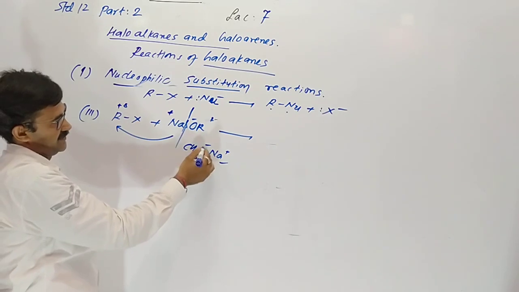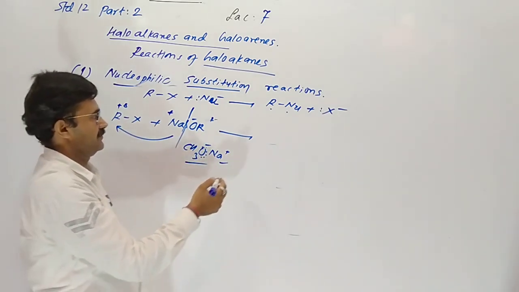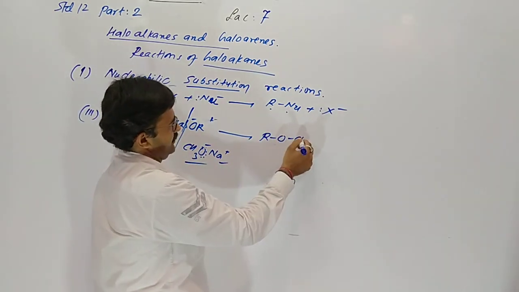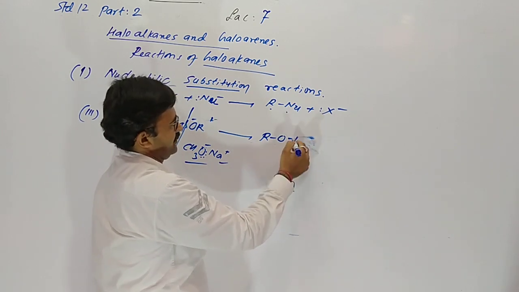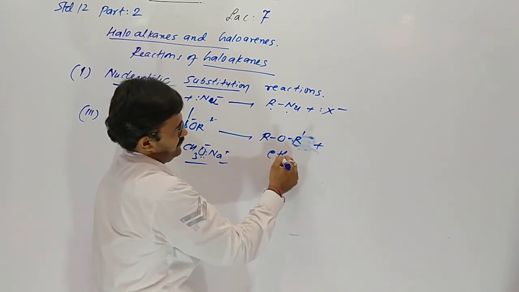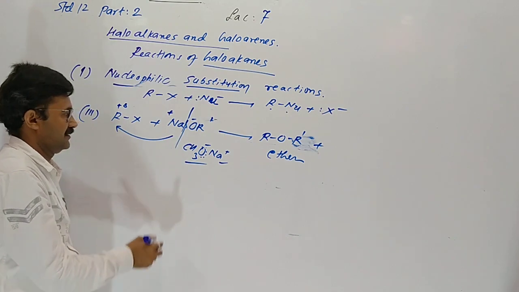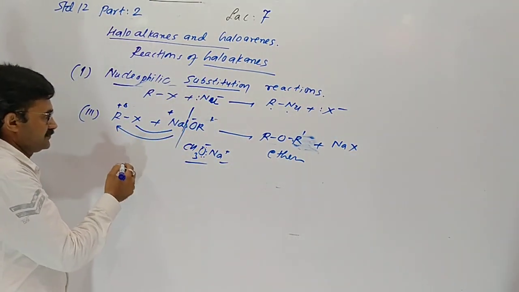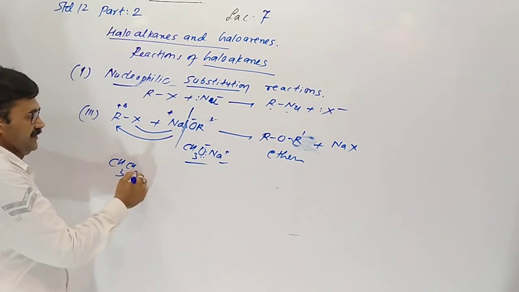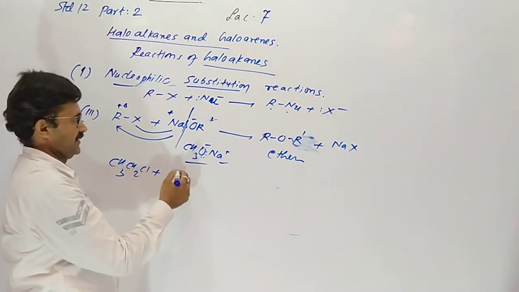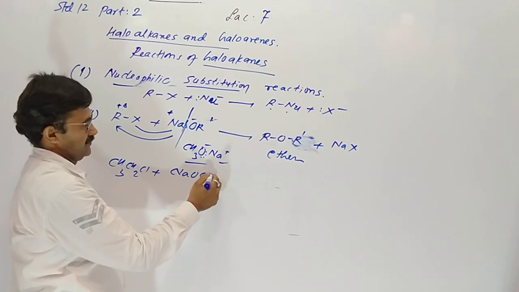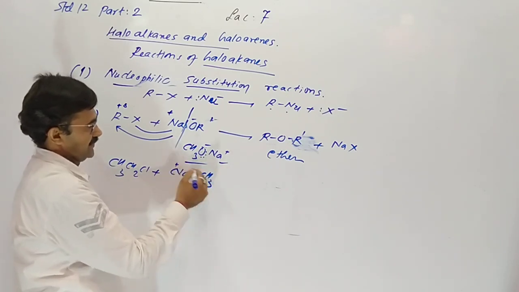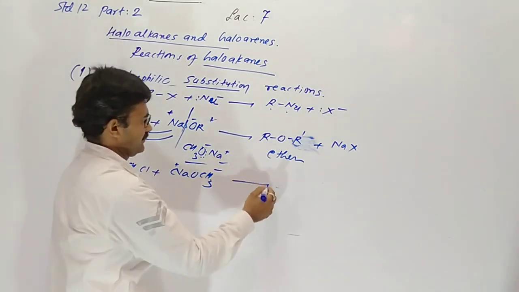Negative charge oxygen attacks on carbon, so RO-CH3. Here R-O-R', so it gives ether and removal of sodium halide. Now ethyl chloride is reacting with sodium methoxide.